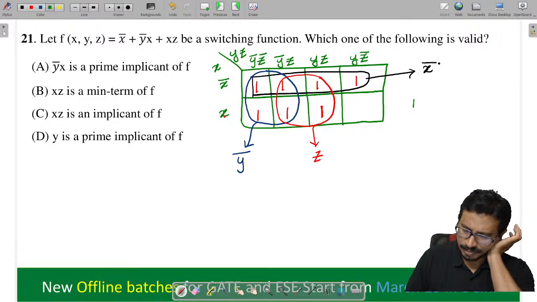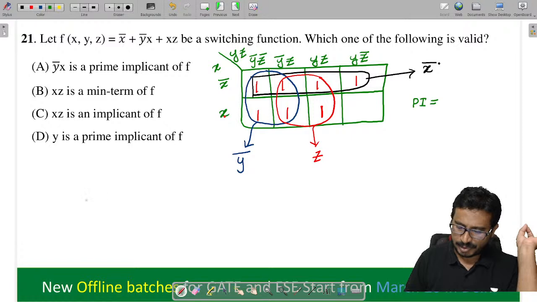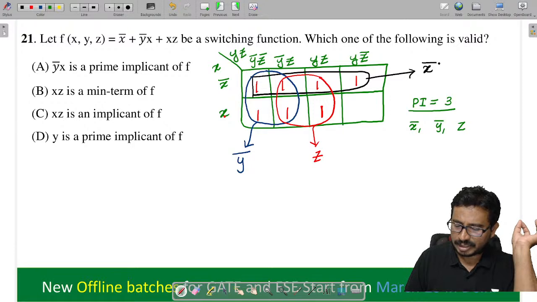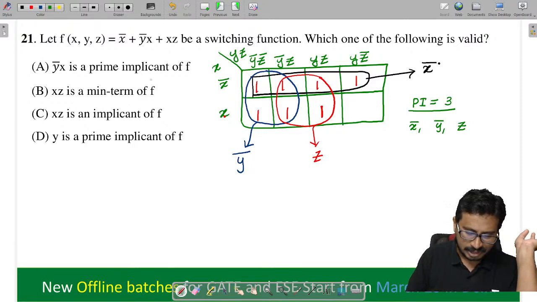So can you tell me the PIs here? These are the three PIs: X bar, Y bar and Z are all prime implicants. Now see, they gave the first option saying this is a PI, so this is not correct. Y bar is a prime implicant, not Y.